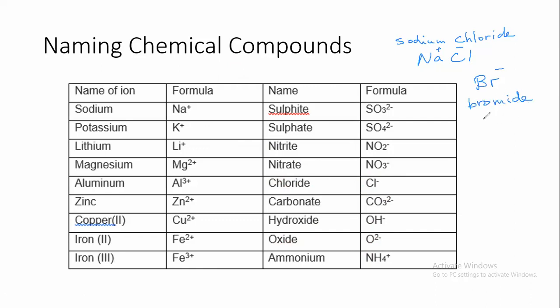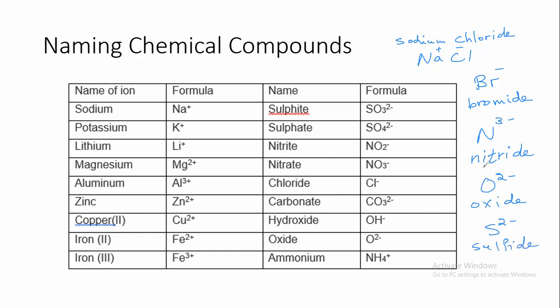If we have, for example, nitrogen minus 3, we call it nitride. As we said here, oxide, O2 negative. We have sulfide, for example.